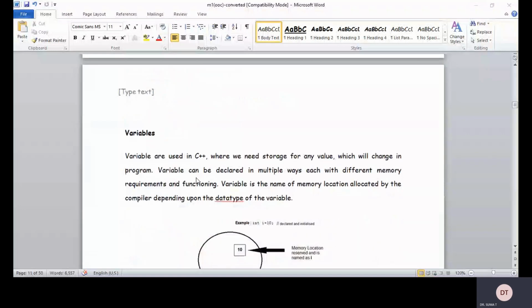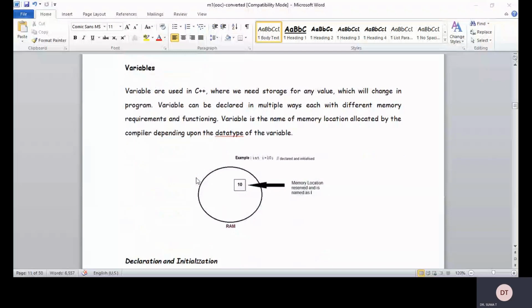So another example is the variables, which we can define or use in C++ where we need storage for any value which will change in the program. Variables can be declared in multiple ways, each with different memory requirements and functioning. A variable is the name of the memory location allocated by the compiler depending upon the data type of the variable.